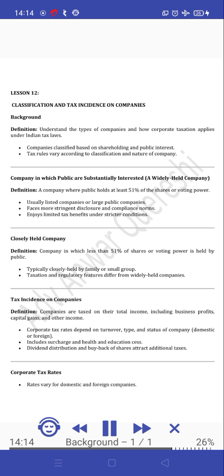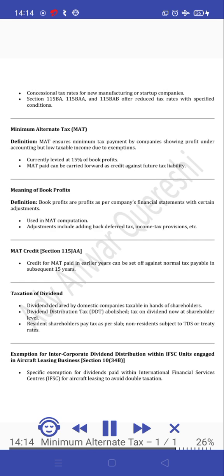Corporate tax rates. Rates vary for domestic and foreign companies. Concessional tax rates apply for new manufacturing or startup companies. Sections 115BA, 115BAA, and 115BAB offer reduced tax rates with specified conditions.